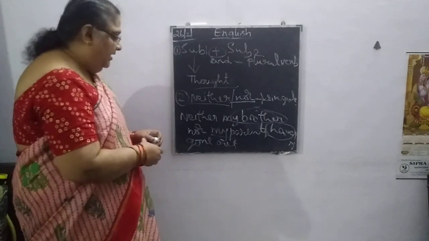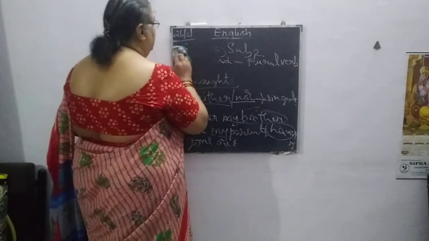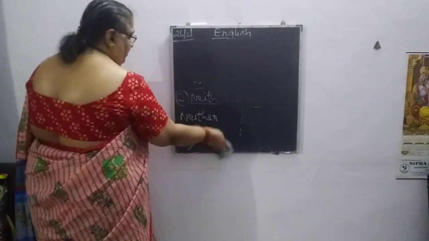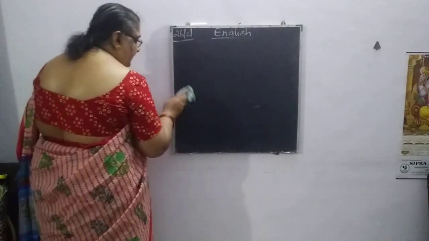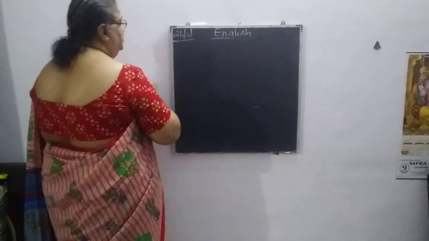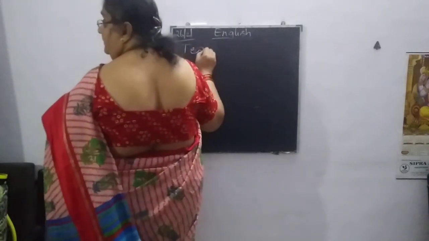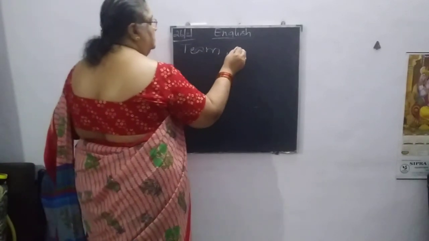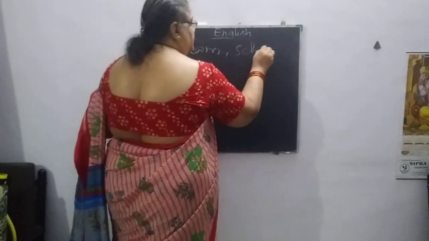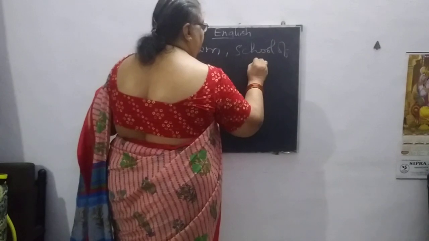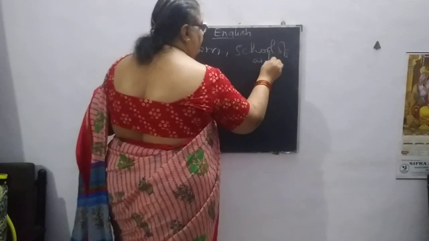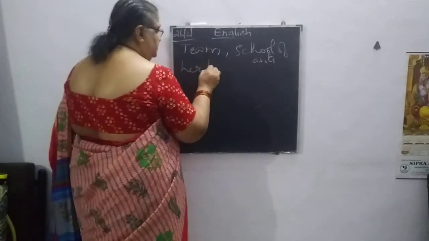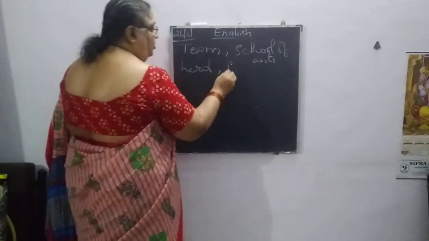In the same way, the third rule we have seen is about the collective noun, like team, school of ants, herd of elephants, flock of birds.